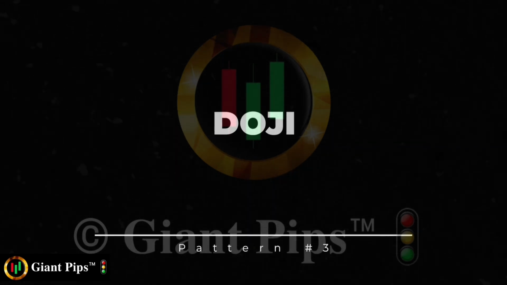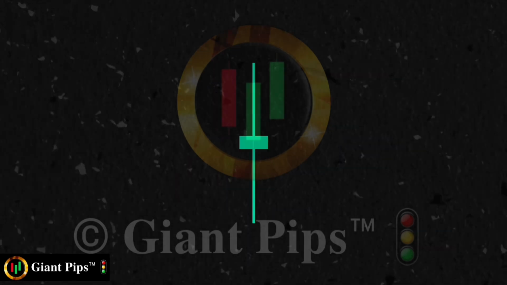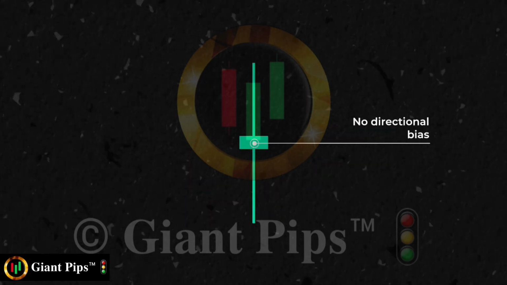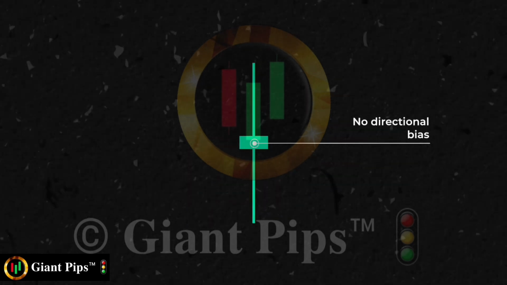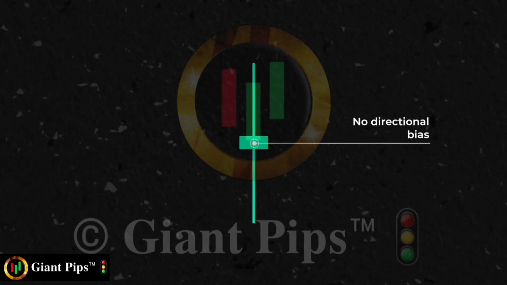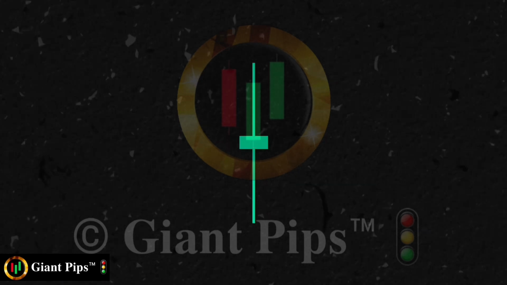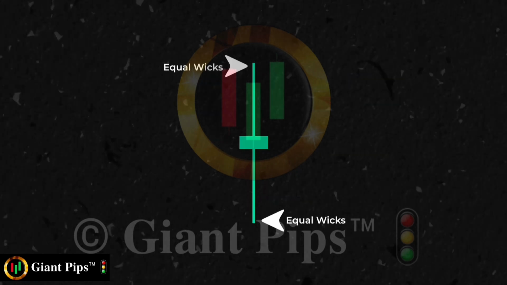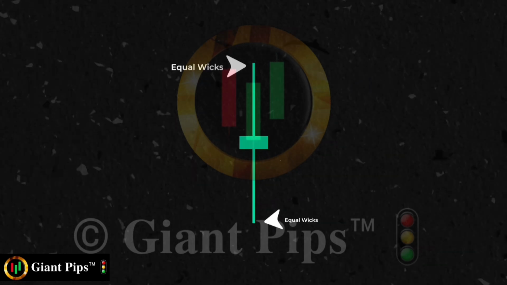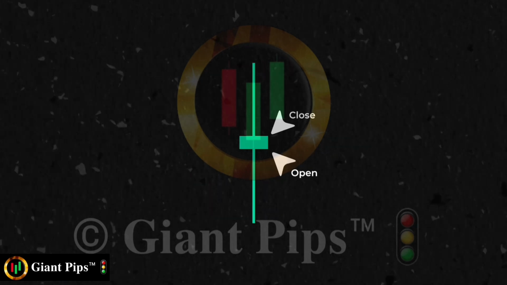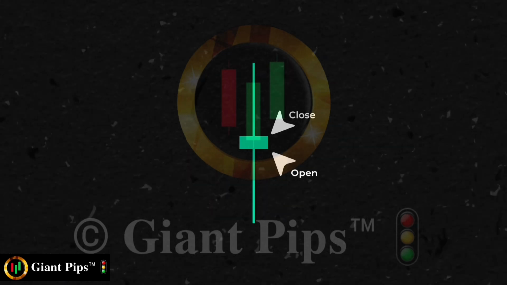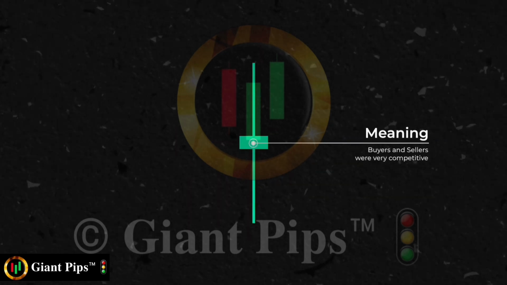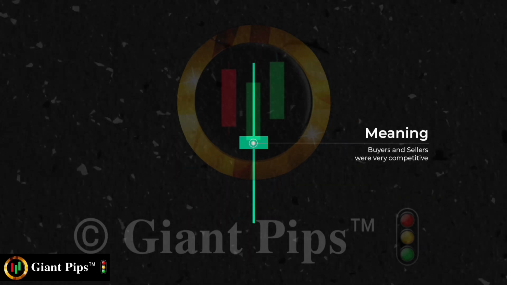Pattern number 3, doji. The doji pattern is probably the only candlestick pattern that does not give us directional bias. However, it is essential to understand this pattern. A doji candle is characterized by a candle with approximately equal wicks above and below a small body. The open and close are somewhere in the middle of the candle, and the body of the candle is very small. It shows that the buyers and sellers were very competitive during that time period.